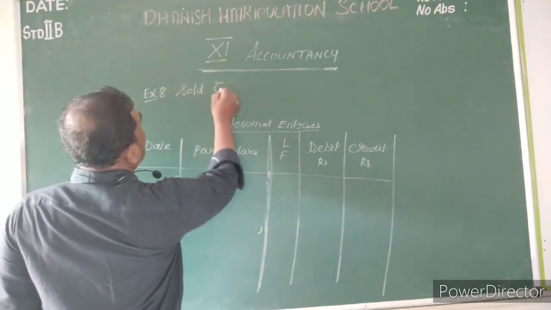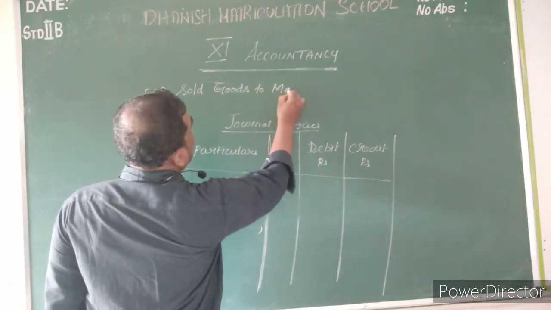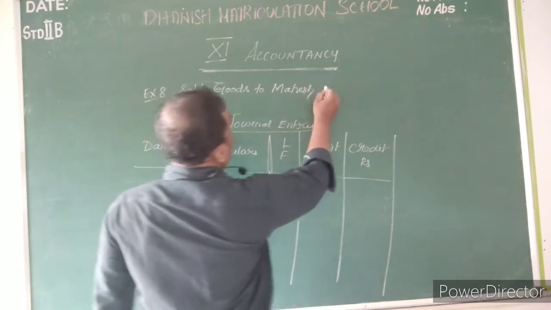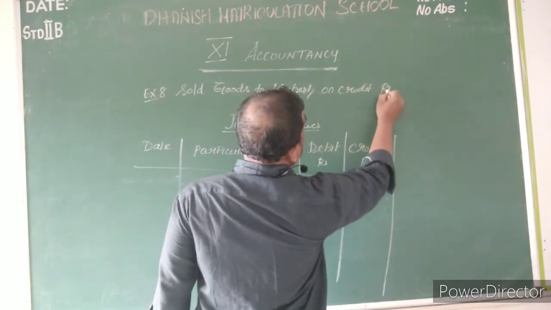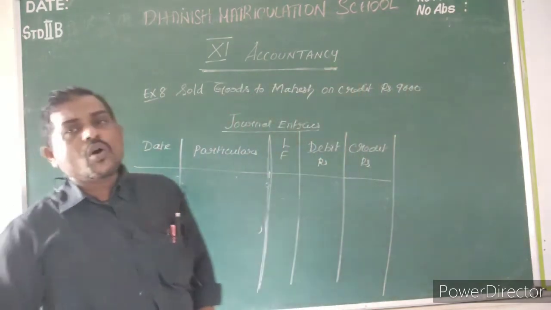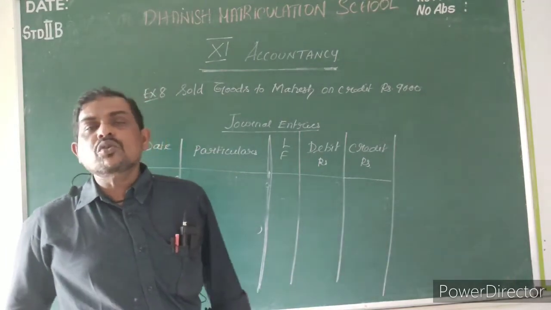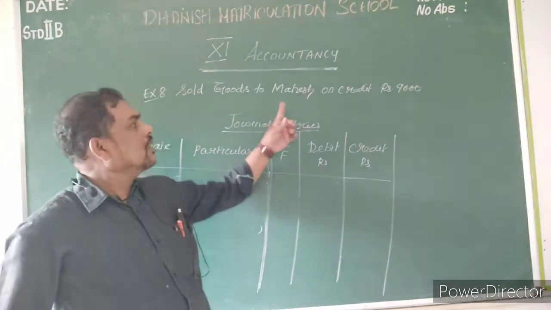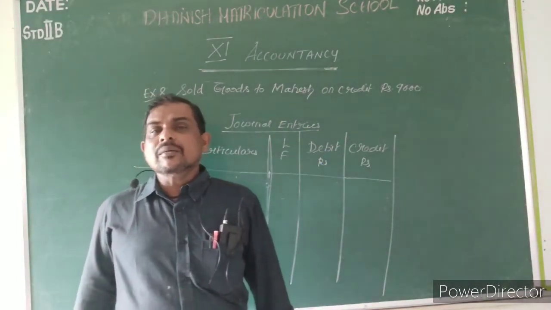Sold goods to Mahesh on credit rupees 9,000. Sold goods to Mahesh on credit rupees 9,000. What is the meaning of this?